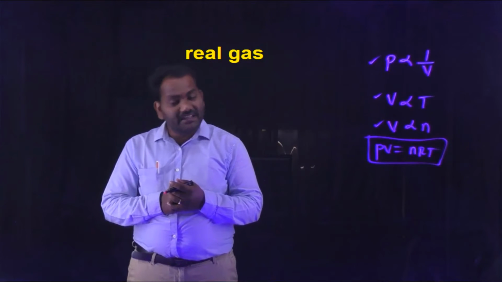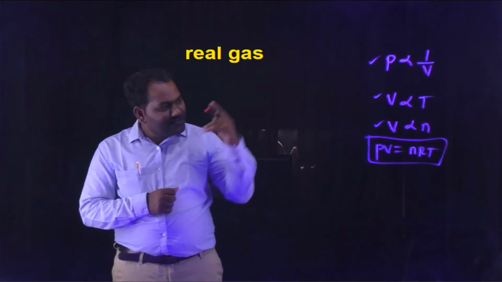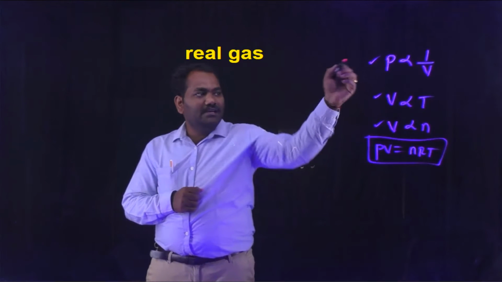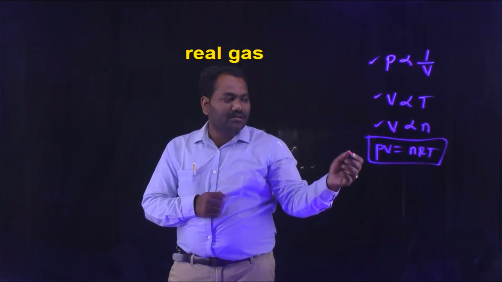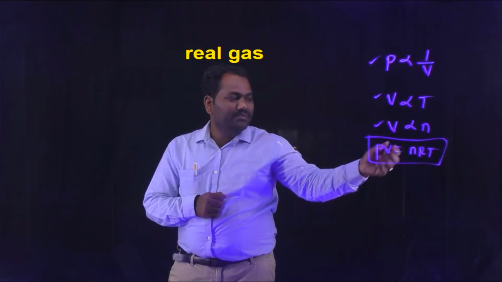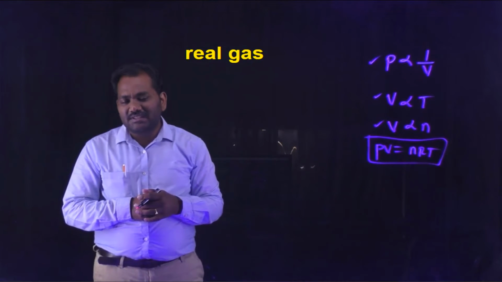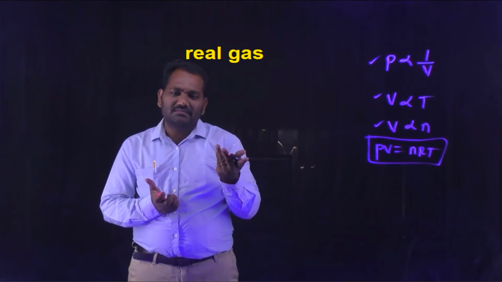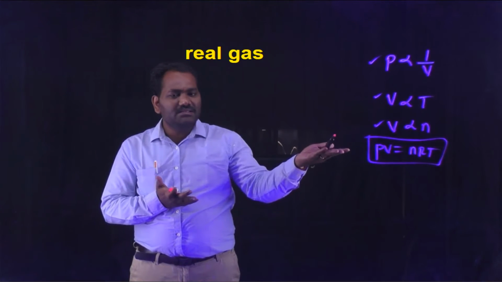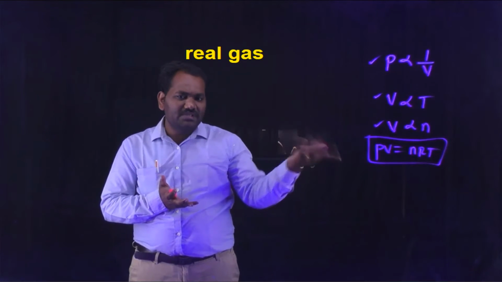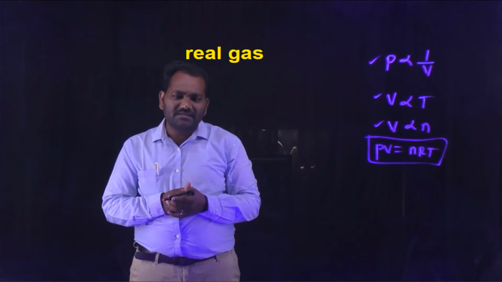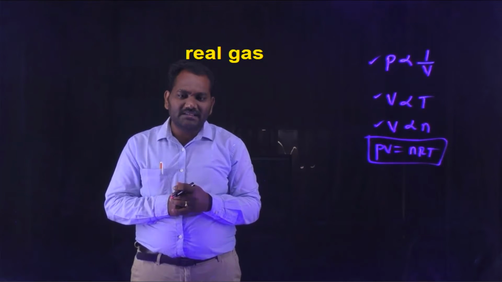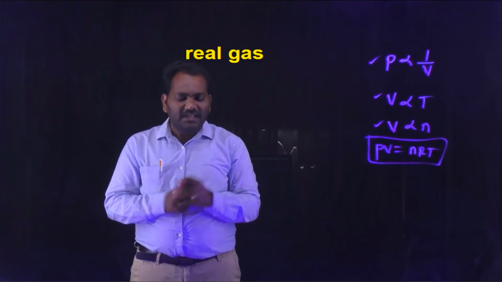Next one is real gas. A real gas is a gas which does not obey Boyle's law, Charles's law, Avogadro's law, or the ideal gas equation, that is PV equals nRT, at all temperatures and pressures, at all conditions. That is called a real gas. The gas which obeys gas laws at all conditions is called an ideal gas. The gas which does not obey them is called a real gas. That is the simple difference between ideal gases and real gases.